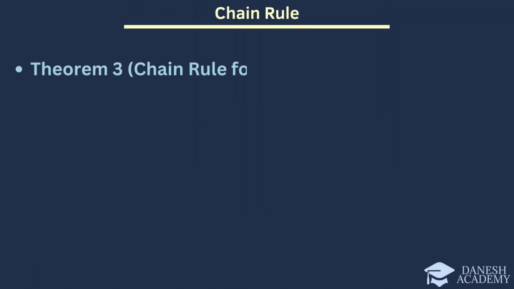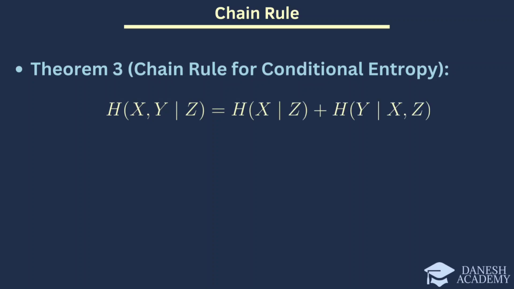Now let's take a look at Theorem 3, which states that the conditional entropy of two random variables X and Y given Z can be decomposed as follows. This theorem essentially tells us how to break down the conditional entropy of a pair of variables given another variable into more manageable components. To understand this, let's delve into the proof.